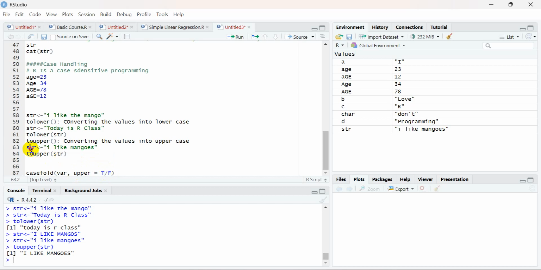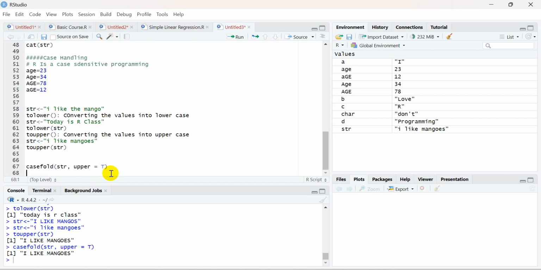For example, here you have this string, and all the values are in lowercase. Now you can convert those values into uppercase. How? Just specify the string and set upper equal to TRUE. When you use upper equal to TRUE, it will convert this smaller case string into uppercase. Similarly, if you set upper equal to FALSE, it will keep the string as it is.